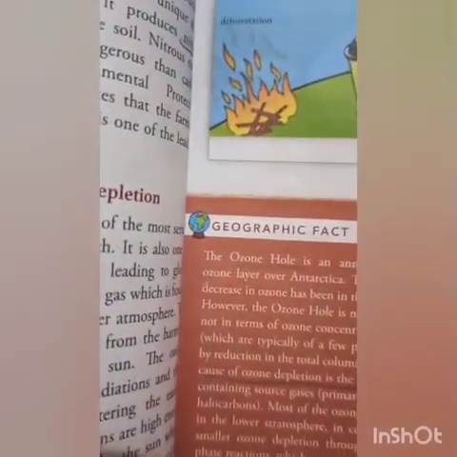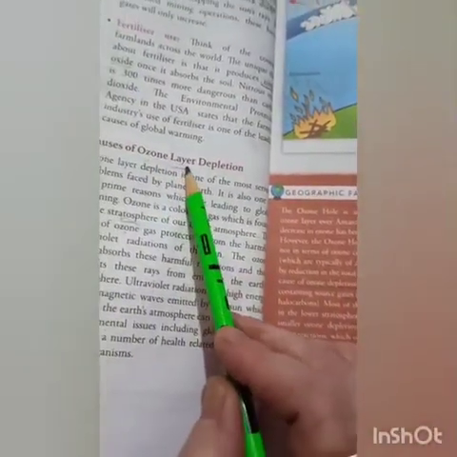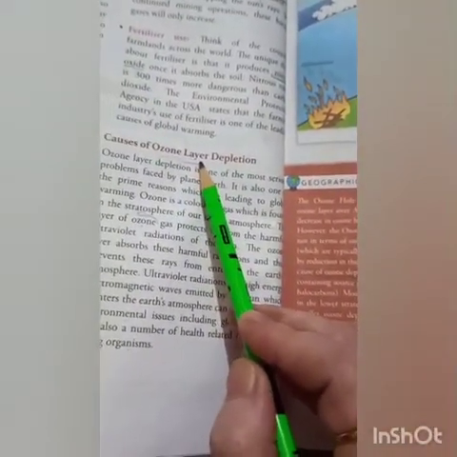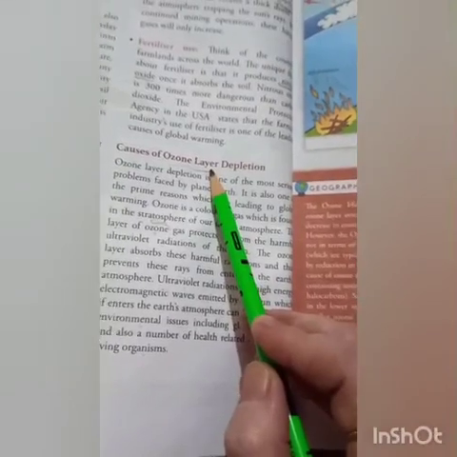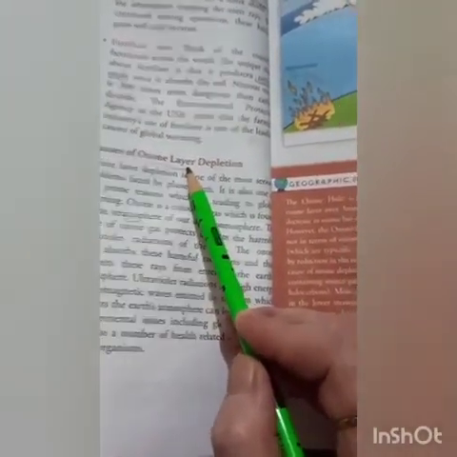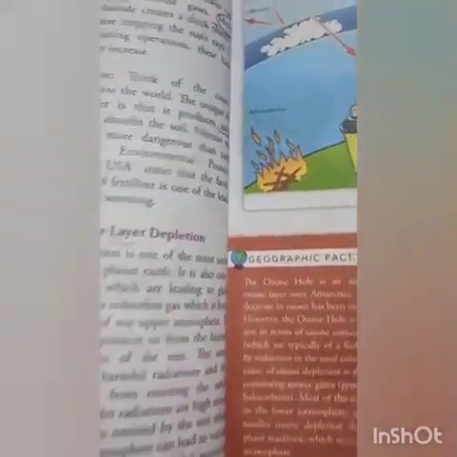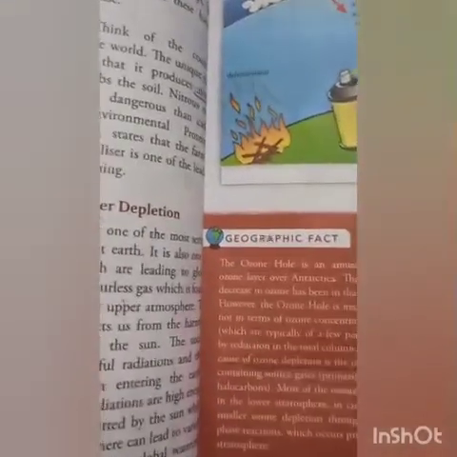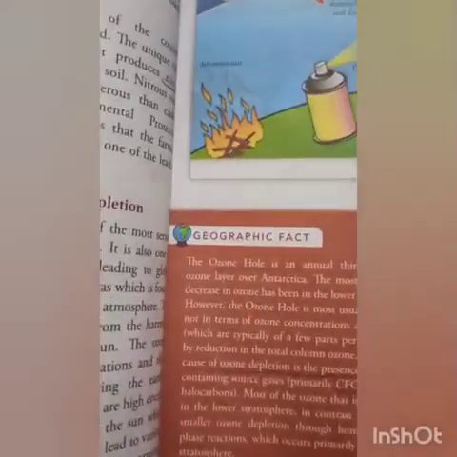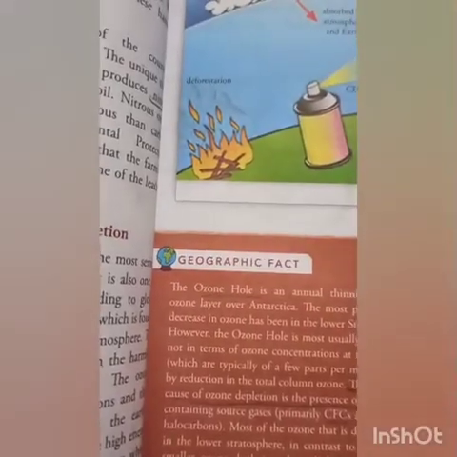Depletion means the destruction of the ozone layer. The ozone layer is helpful for the sustenance of living organisms on the earth, right? It protects us from the harmful radiations of the sun. But the destruction of ozone gas in the ozone layer is due to low temperatures, which increase the level of chlorine and bromine gases.